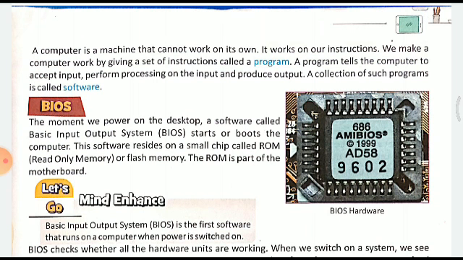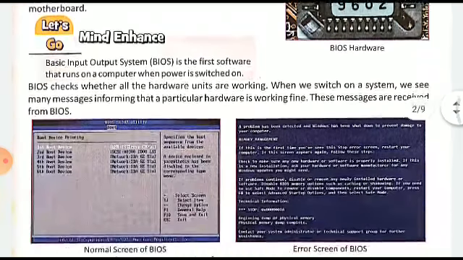Now, BIOS. The moment we power on the desktop, a software called Basic Input Output System starts or boots the computer. This software resides on a small chip called ROM or flash memory. The ROM is part of the motherboard. It is believed to be the mind of the computer which sets on the computer. The moment we switch on the computer, this Basic Input Output System starts working, and it starts the computer.